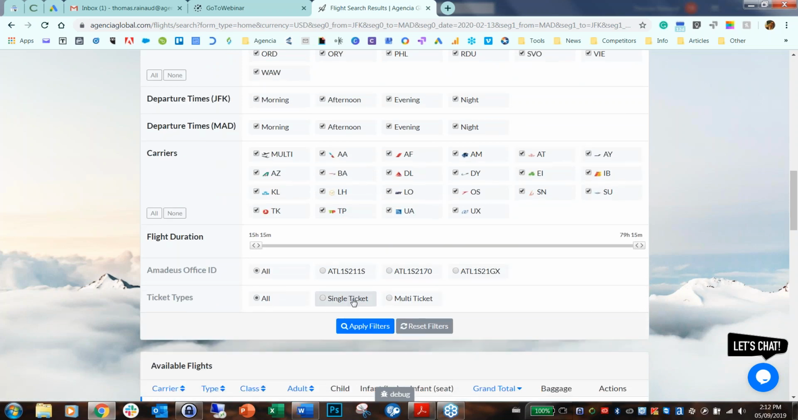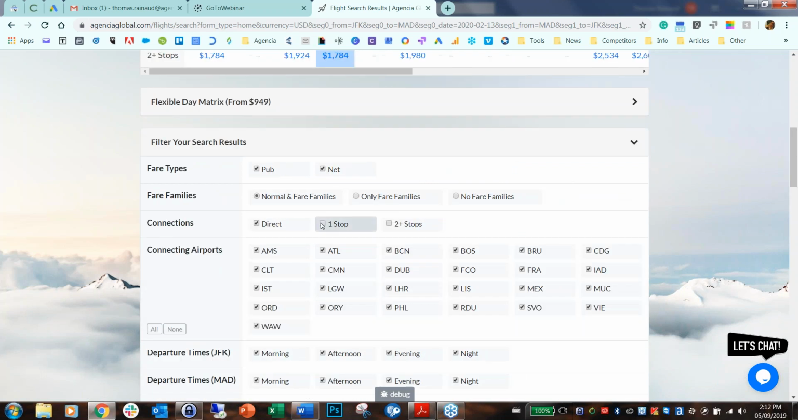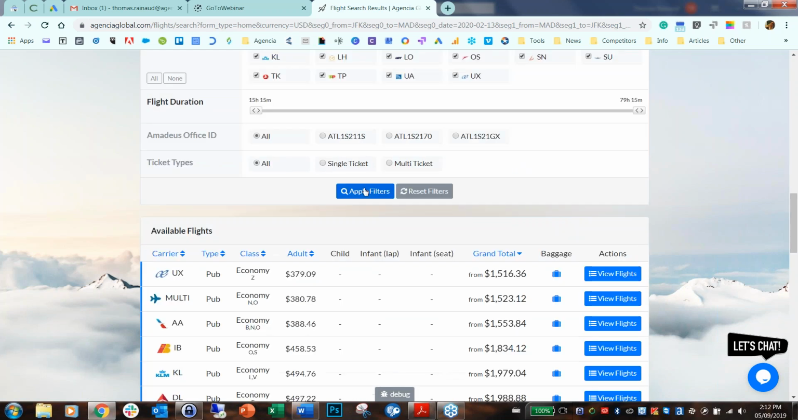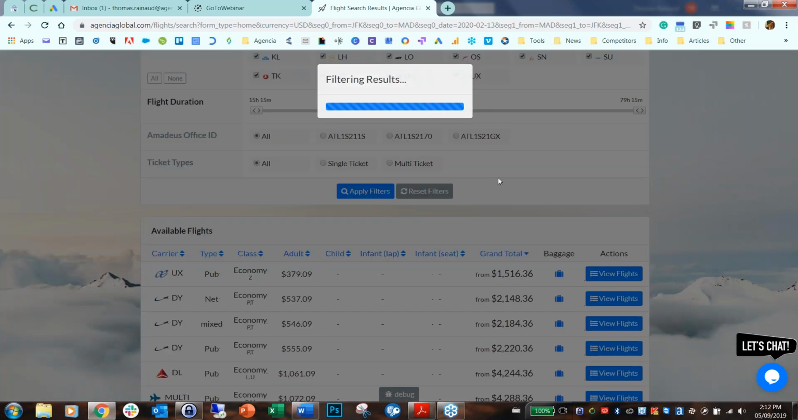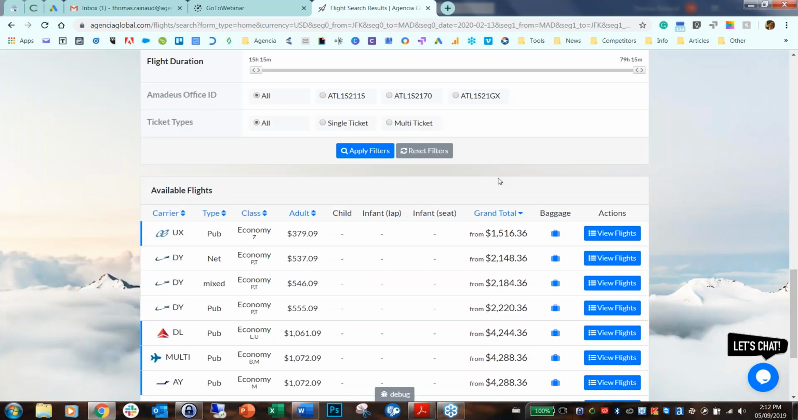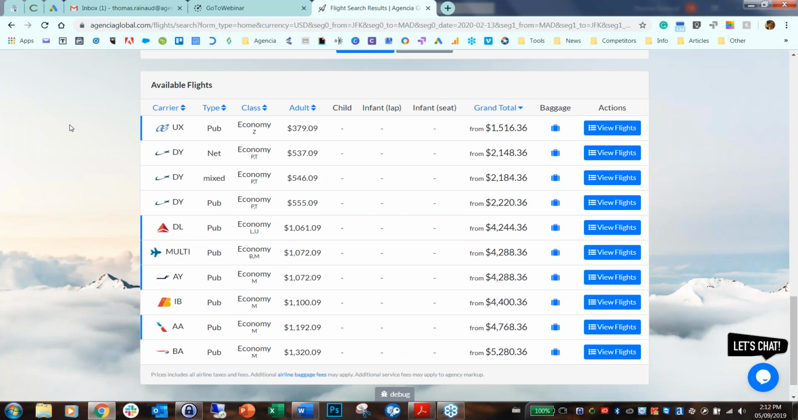And let's say in this case, we also want a direct flight. If I apply the filter, it's obviously going to filter the results. And as you can see, it reduced the amount of information, with only the fares that follow those parameters.